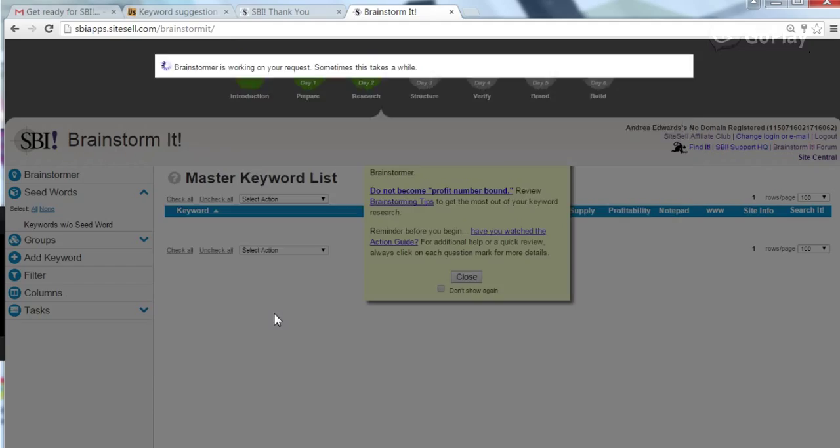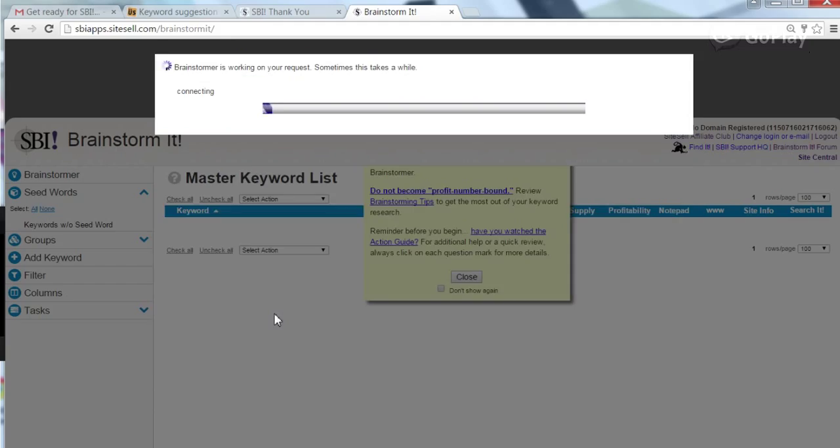What am I using as my seed word? My name, Andrea. I am Andrea Edwards, just to show you how the Brainstorm It tool works with SiteCell. Usually takes a minute for it to pull this information up. I've used it for various websites.